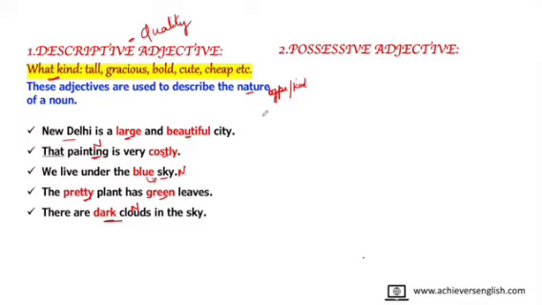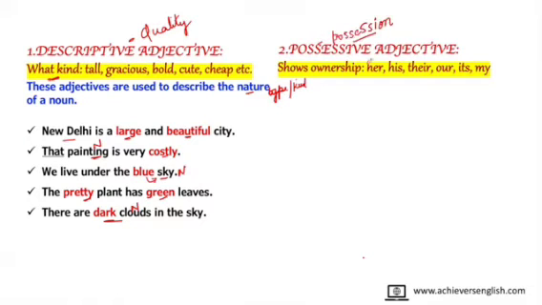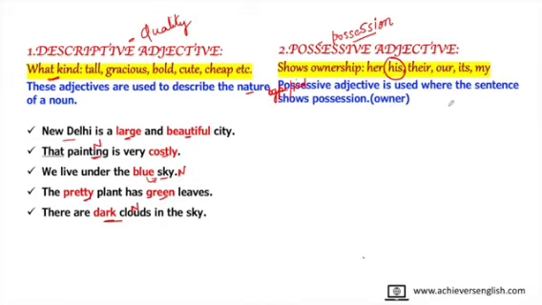Next comes the possessive adjective. Possessive means possession. Possessive is a type of pronoun also, and it's a kind of adjective also. But the words used here are a bit different, except his. So possessive adjectives are used where the sentence shows possession or ownership. Like, have you seen their house? So, whose house? Their house. There is showing the possession.